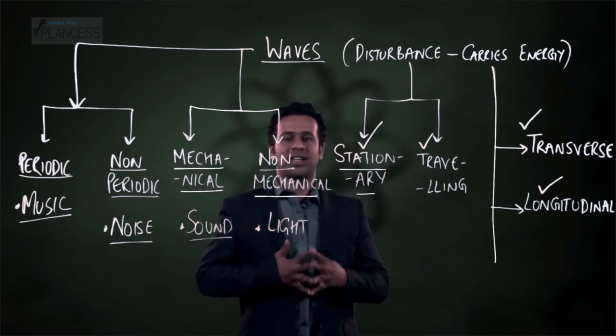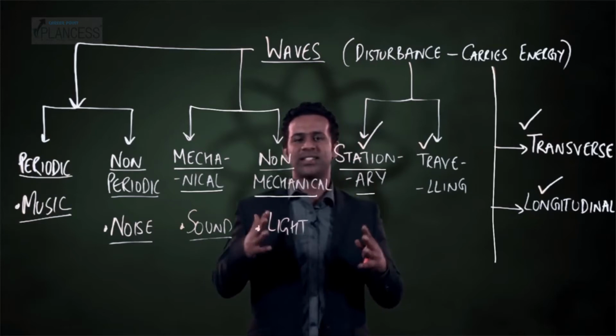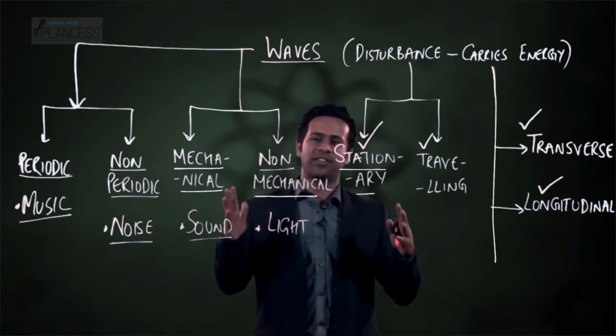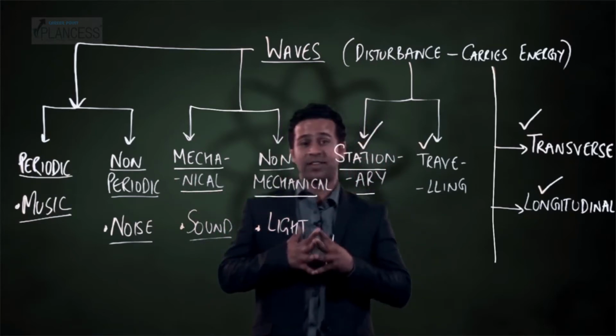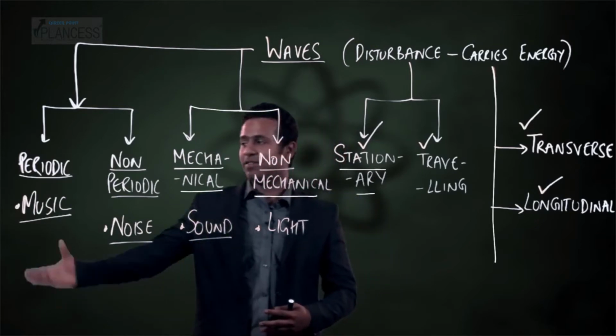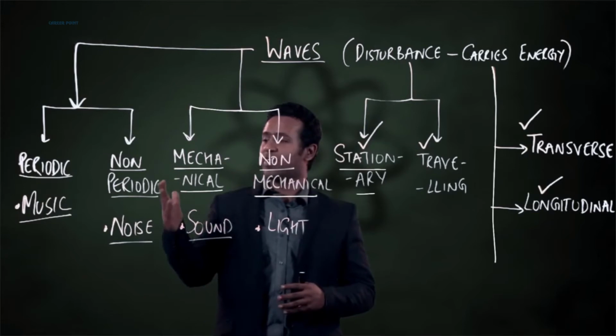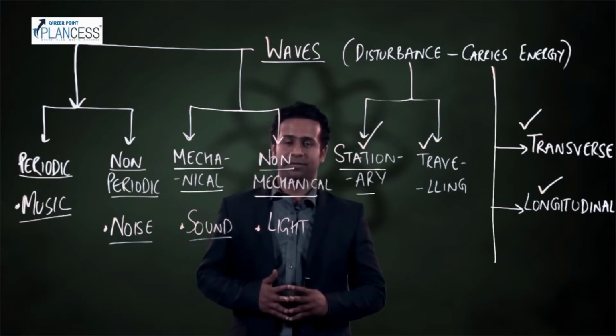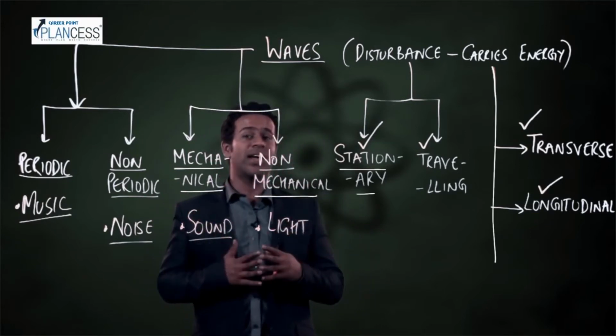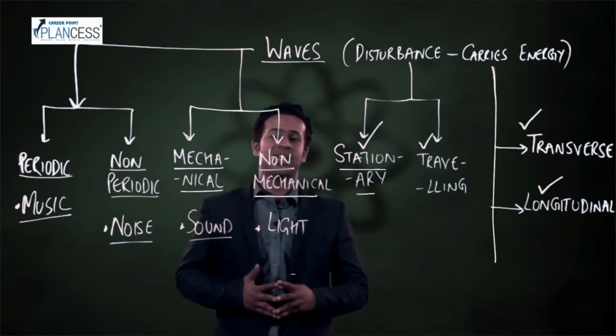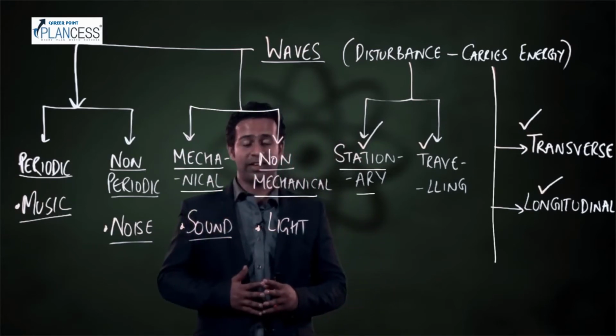Then we saw that there are 4 categories in which they are divided based on different criteria. If there is a pattern in the wave, it is called a periodic wave. If it lacks a pattern, then the wave is called a non-periodic wave. If the wave requires a medium for propagation, then it is called a mechanical wave.